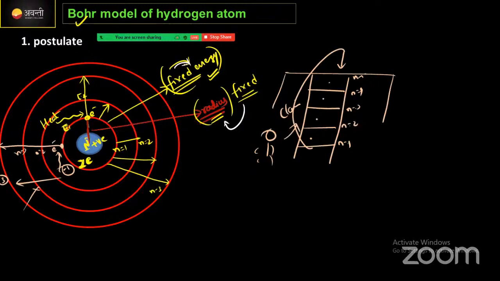He also told that when an electron is jumping from a lower energy state to a higher energy state, say from state 1 to state 4, it won't jump from the first state to the fourth state directly. It will jump from first to second, second to third, third to fourth, like a ladder theory. I told you yesterday, no? Similarly, this is the first postulate.